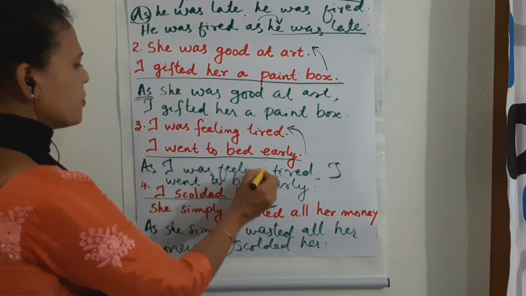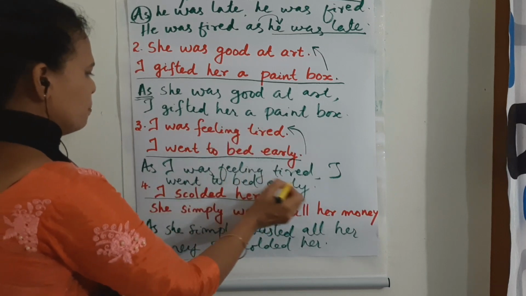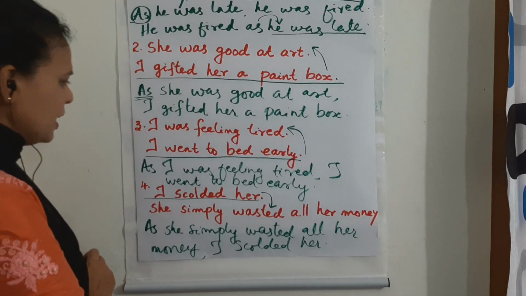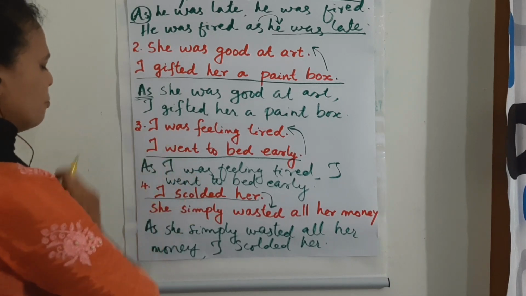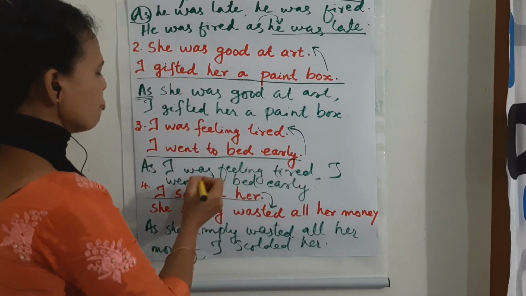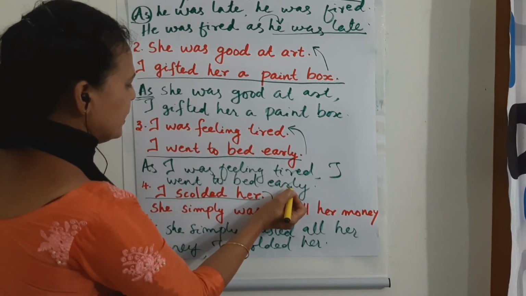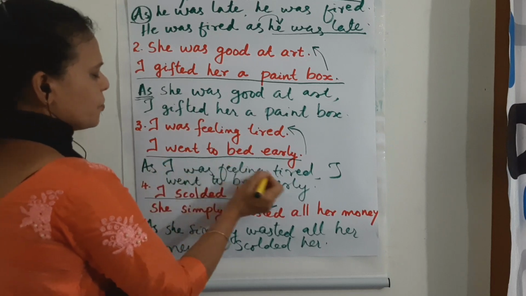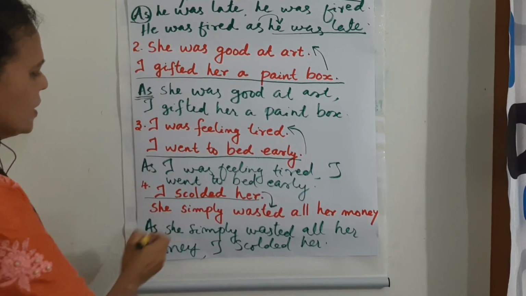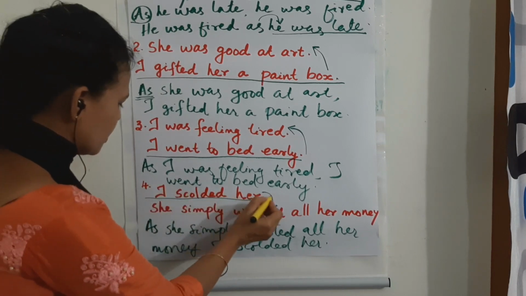As I was feeling tired, I went to bed early. If you use as or since in the middle, the action comes first: I went to bed early as I was feeling tired. The last one. I scolded her.